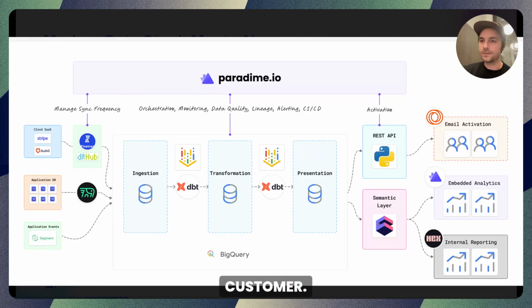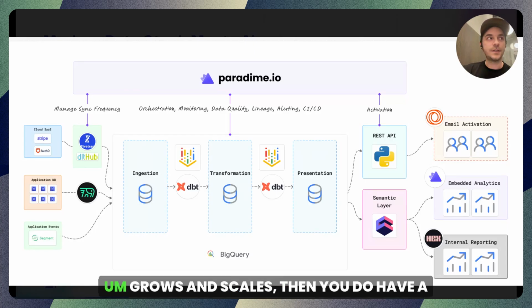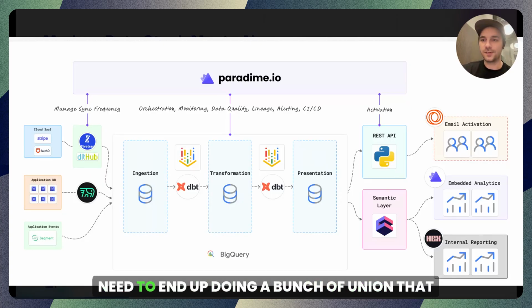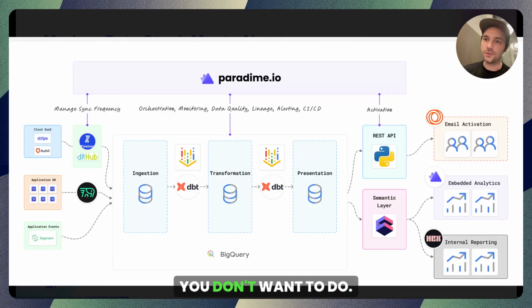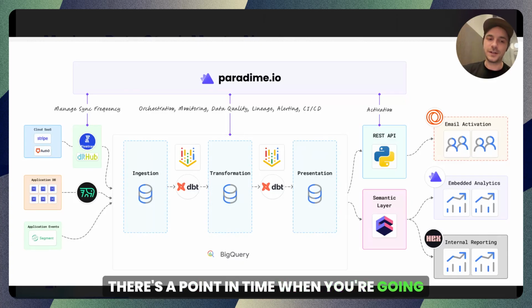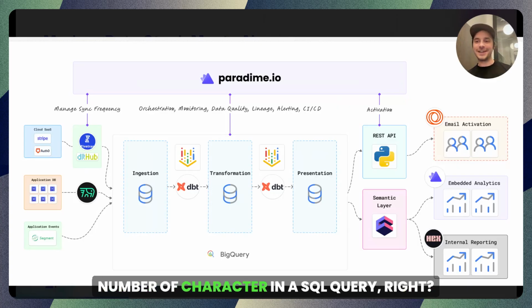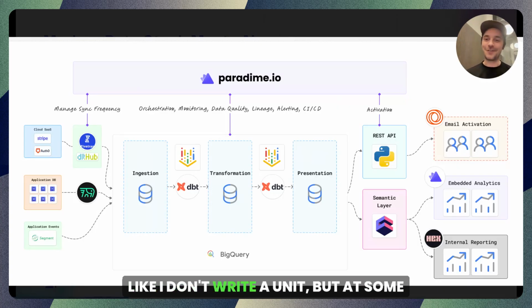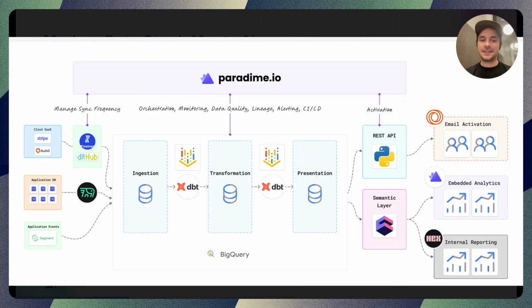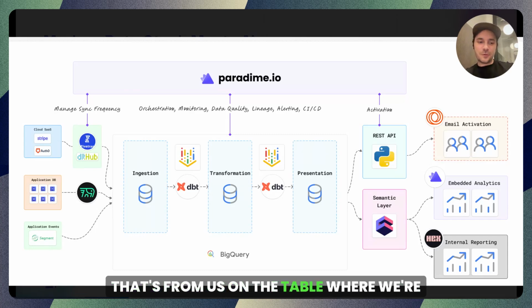As your customer base grows and scales, then you do have a problem, which is you start having many datasets, one dataset per customer. You need to end up doing a bunch of unions that you don't want to do. And there's a point in time when you're going to hit a limited number of characters in a SQL query, right? I don't write the union, but at some point you're going to have that. So exactly, yeah, that's our famous table where we're unioning data.